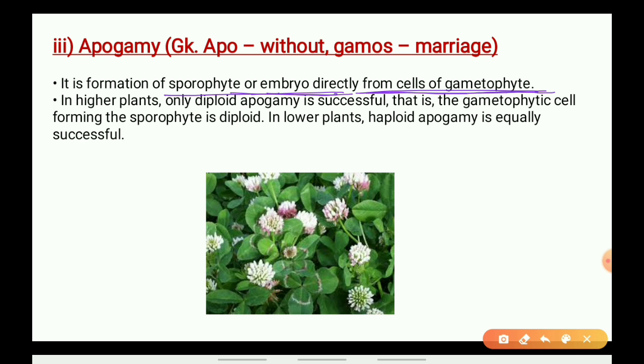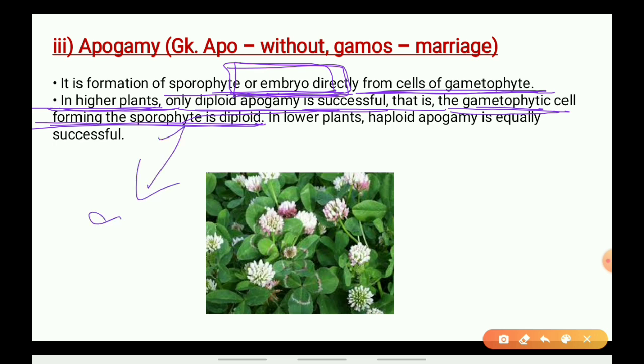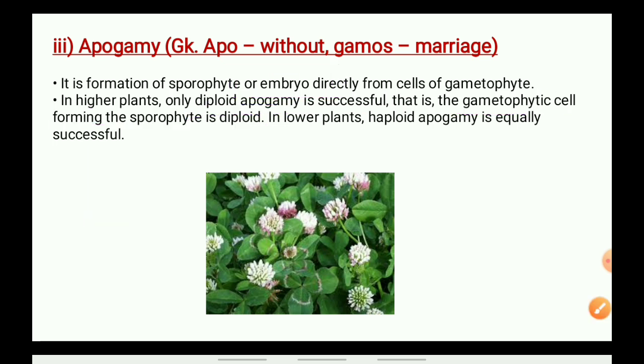Means either the egg cell or the pollen cell, any of the gametophytic cells. If the embryo is formed directly from them, then it will be called apogamy. Only diploid apogamy is successful, that is, the gametophytic cell forming the sporophyte is diploid. Means when the cell is diploid, then diploid apogamy will be taking place.